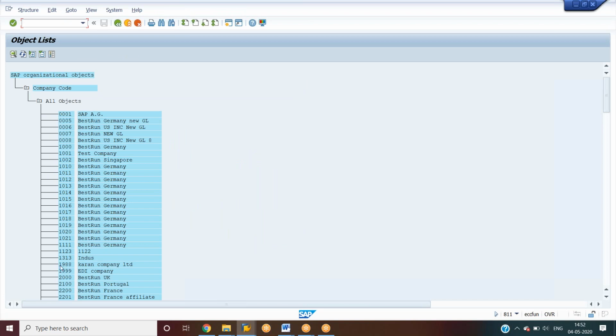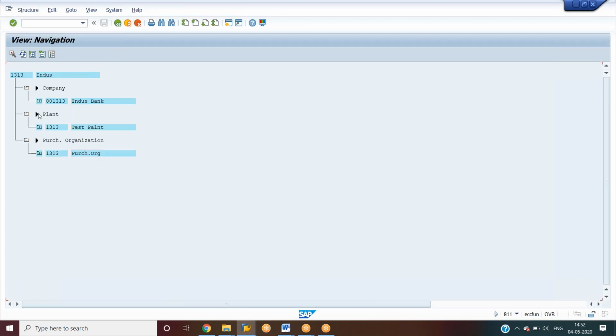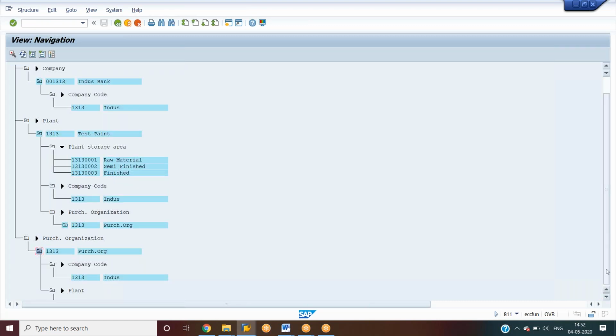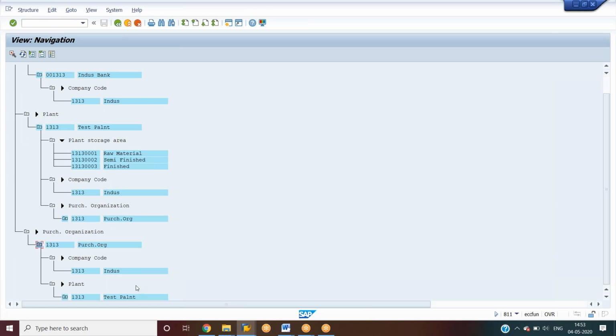So here find it's here index. Okay, this is the company code we have created. We have to click here. So here you can see for company code is assigned. For plant, storage locations are assigned, and even for plant company codes, purchasing organization, and for purchasing organization company code, plant. So this is how we can check the structure. Okay.